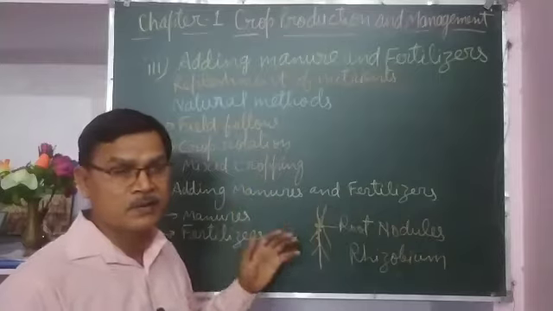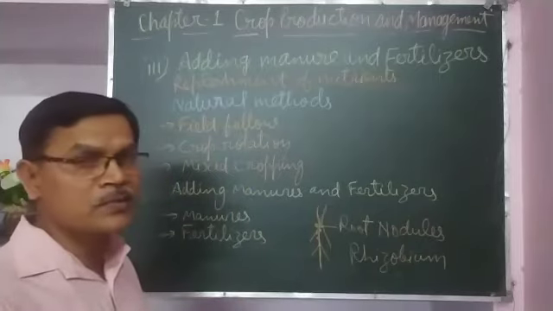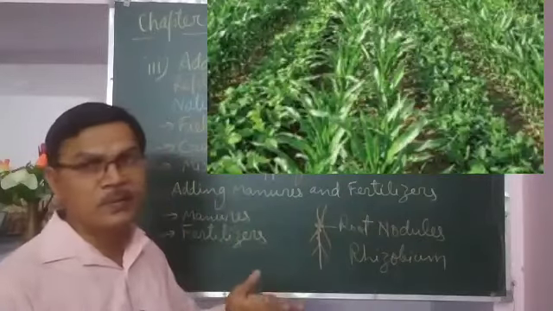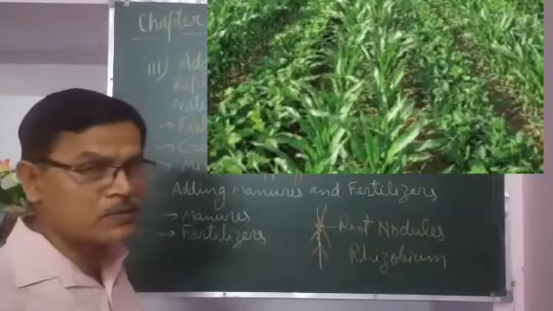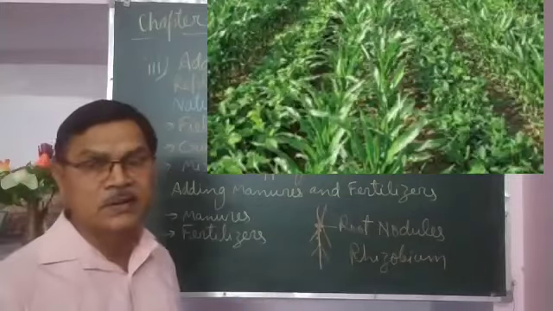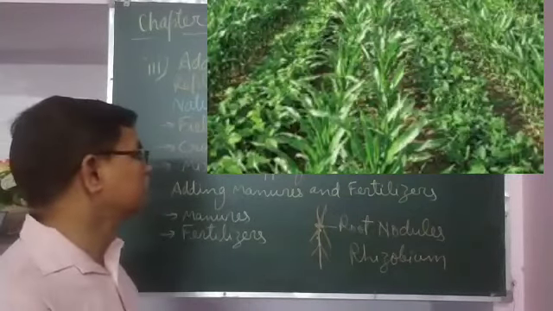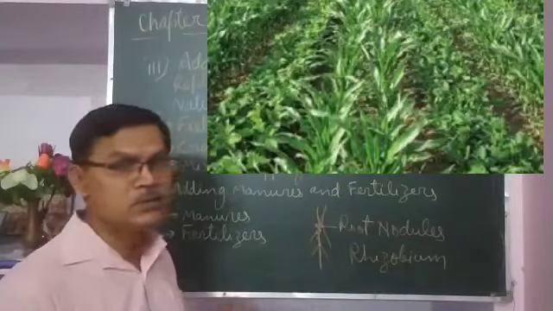In mixed cropping, 2 or more crops are taken together. Means if one is a leguminous crop, the other one may be a non-leguminous crop, that may be some cereal or some other crop that does not bear root nodules in its roots.